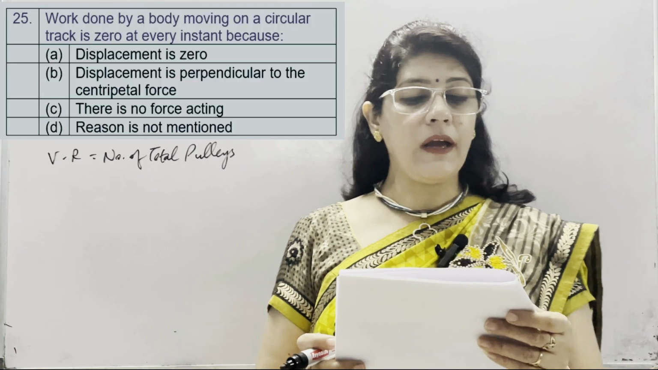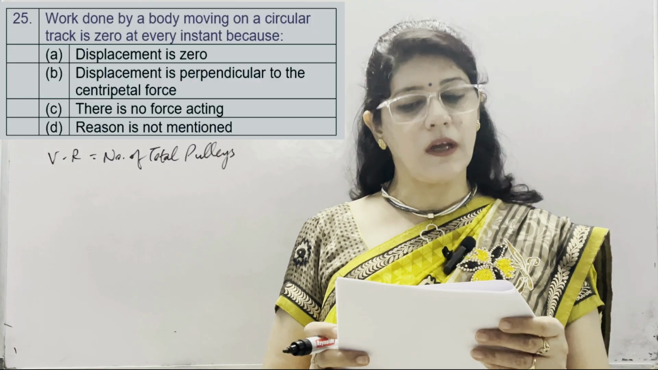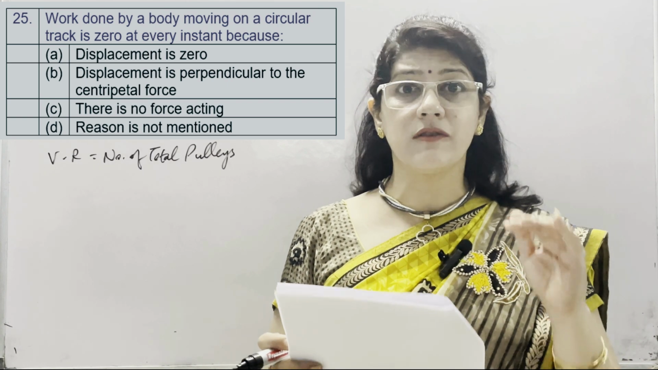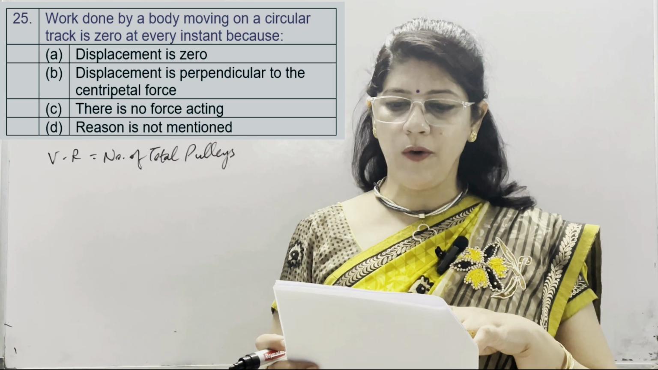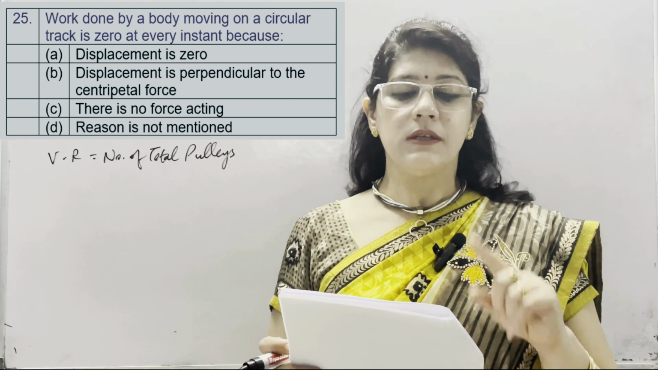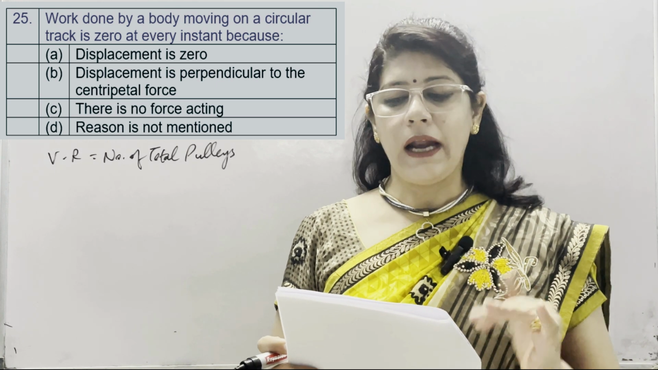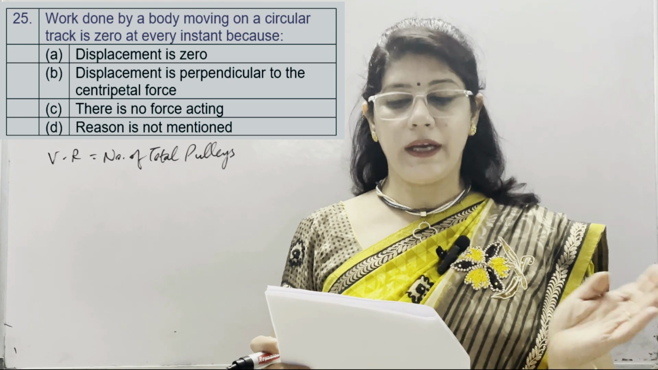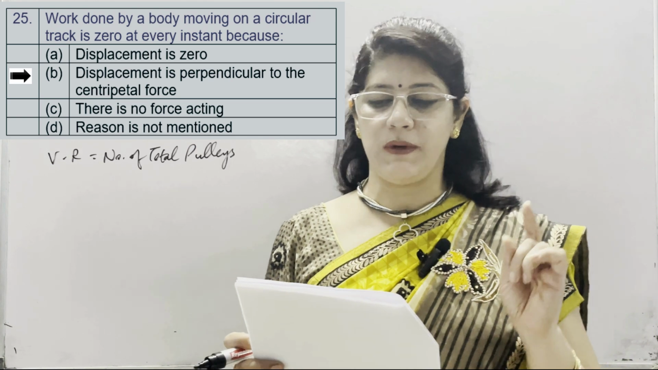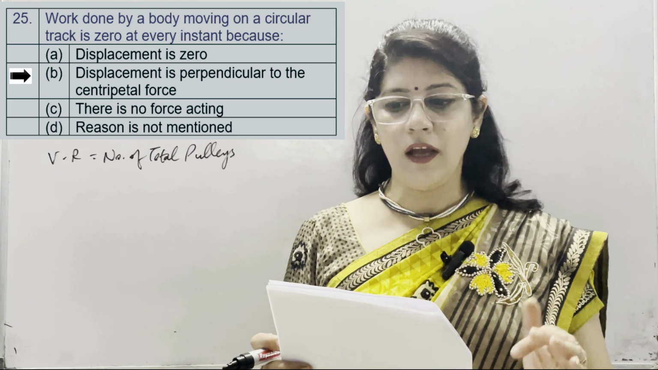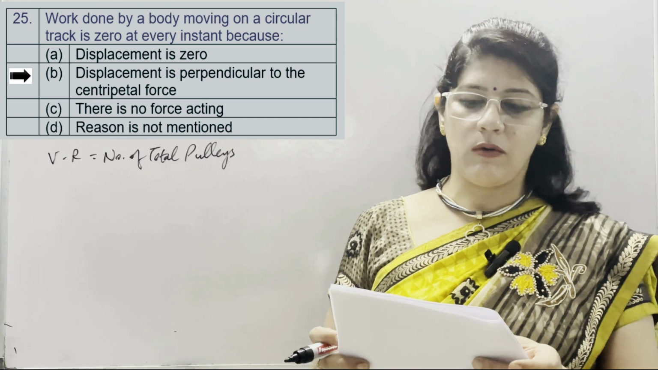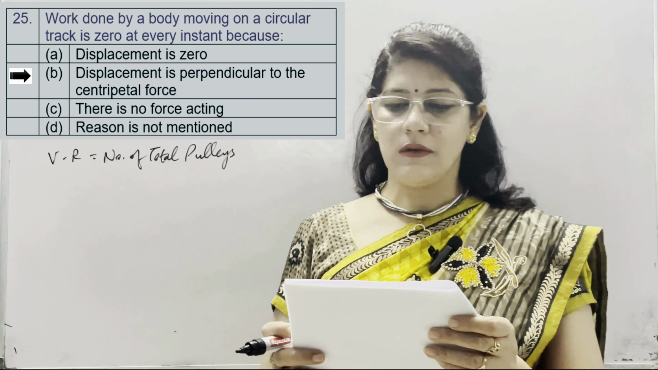Now question number 25, work done by a body moving on a circular track is 0 at every instant because the correct reason is displacement is 0, B is displacement is perpendicular to the centripetal force, C is there is no force acting and D's reason is not mentioned. The correct answer is B. Displacement is perpendicular to the centripetal force, so angle is 90 degree, cos 90 is 0. So work done on the circular track at every instant becomes 0.